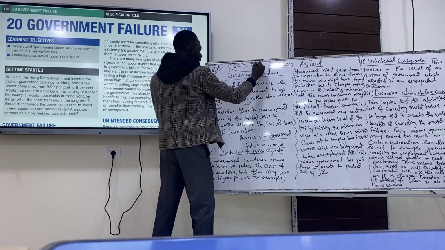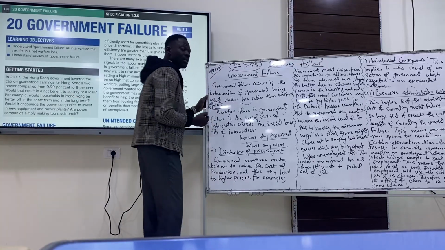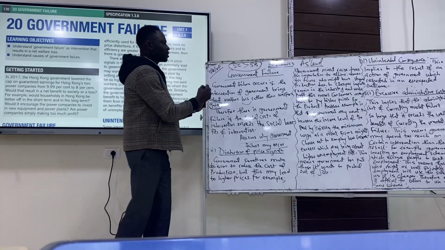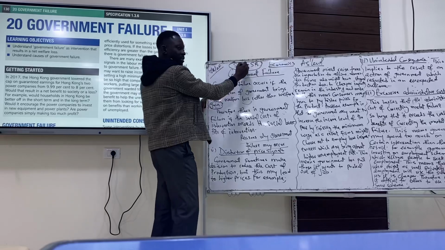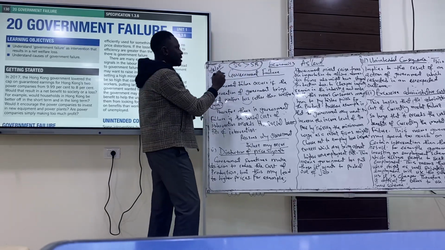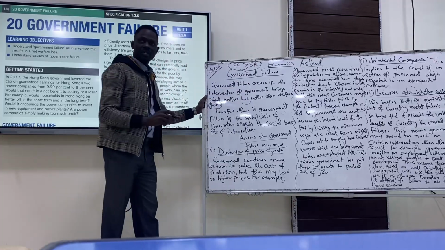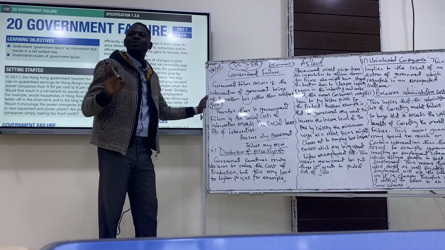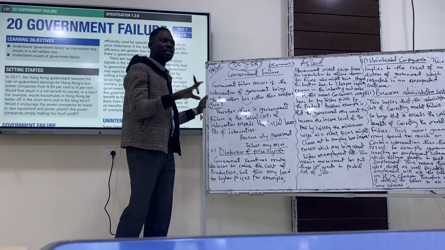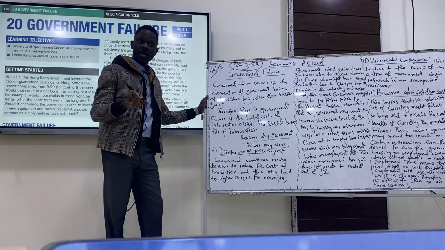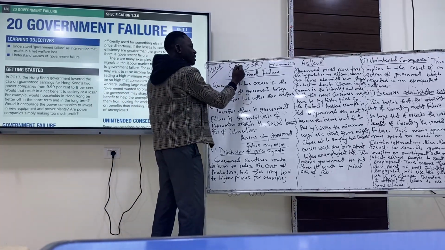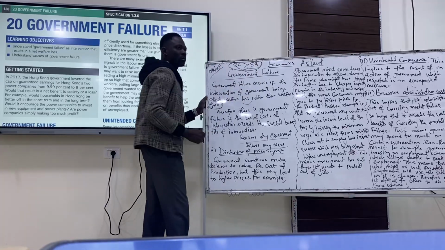This is market failure, right? Yes. So government wants to correct this. To correct this, it means social costs should be less than social benefits. If this happens, then government has succeeded through its intervention. On the other hand, if it still remains the way it is, then there's government failure.